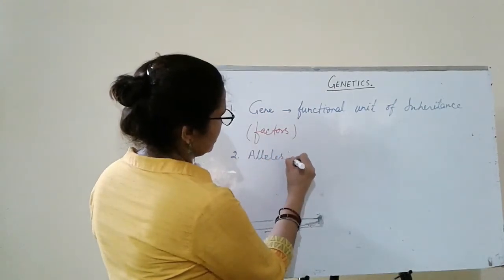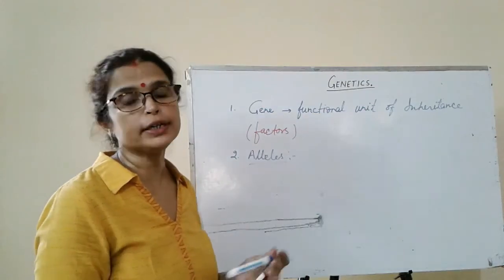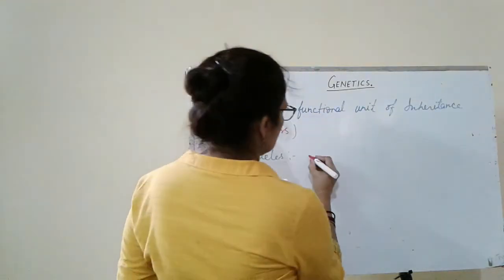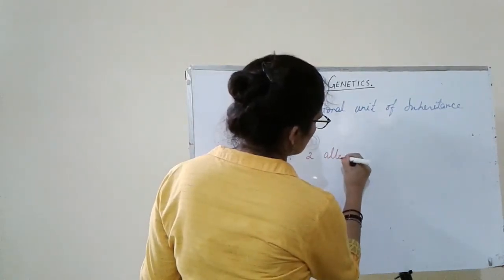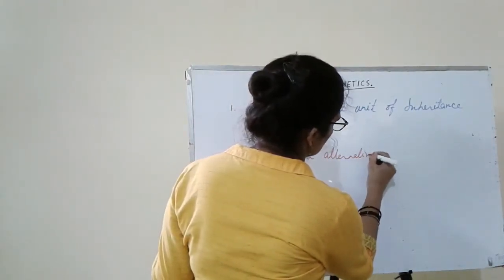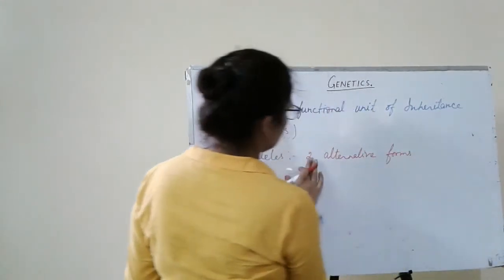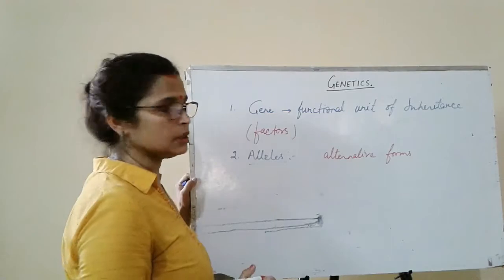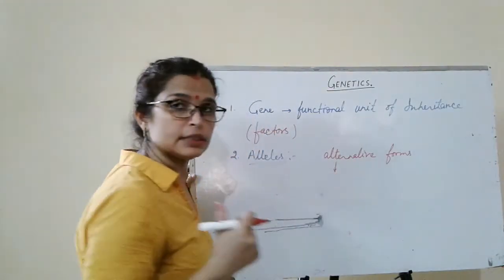Next important term is alleles. Most of the genes occur in 2 alternative forms. Alleles are alternative forms of the same gene. They control the same character.